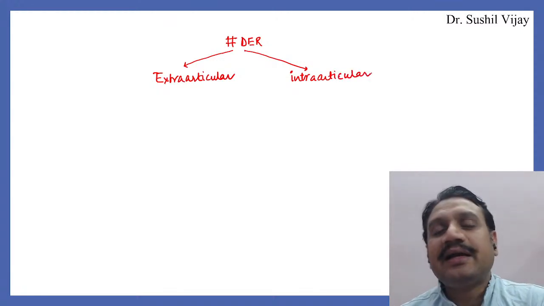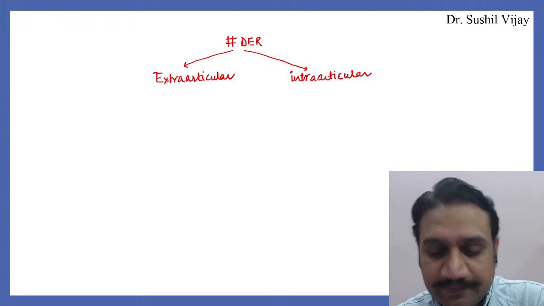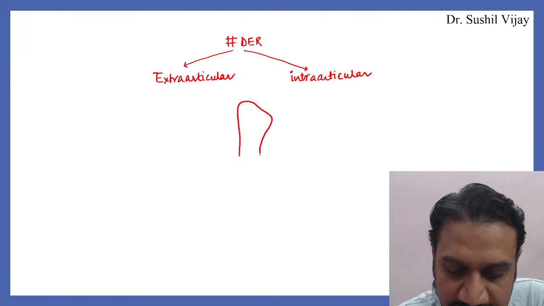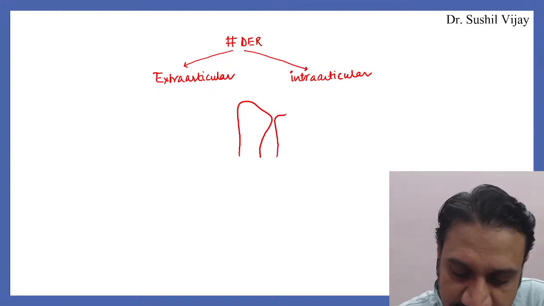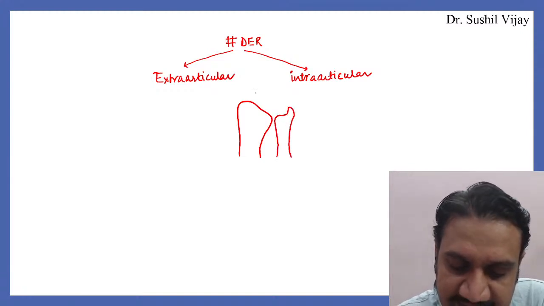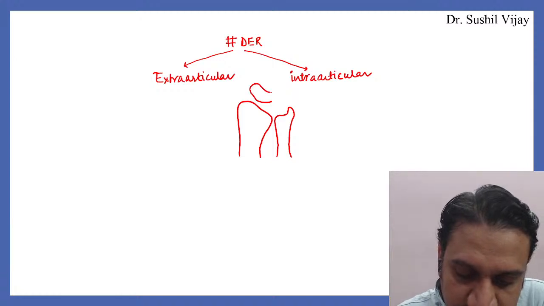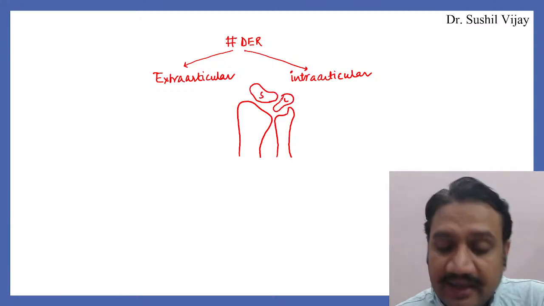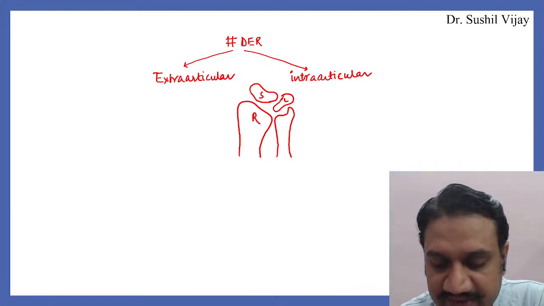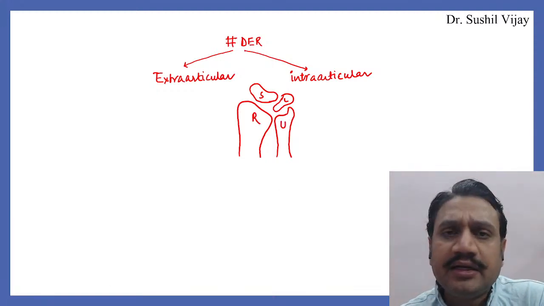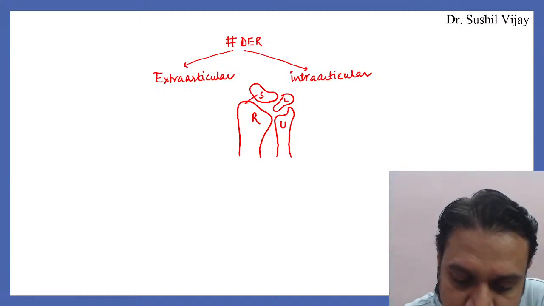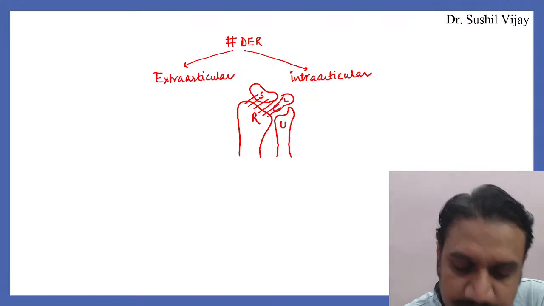Now, what exactly do intra-articular and extra-articular mean? The distal end of radius is somewhat like this, and this is how the ulna is. These make articulation with the carpal bones, the scaphoid here, then the lunate here. When I'm waving my hand, the wrist joint is this one.